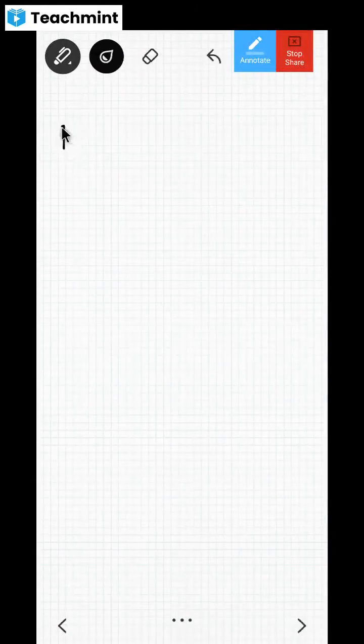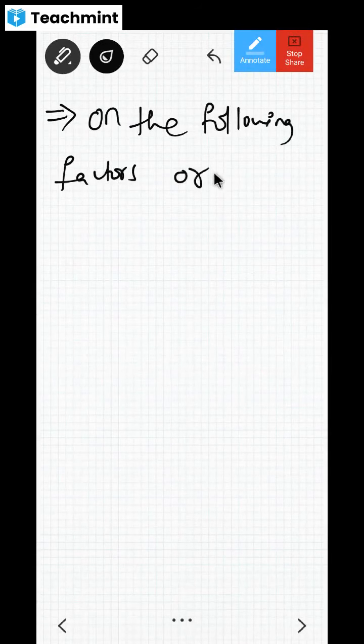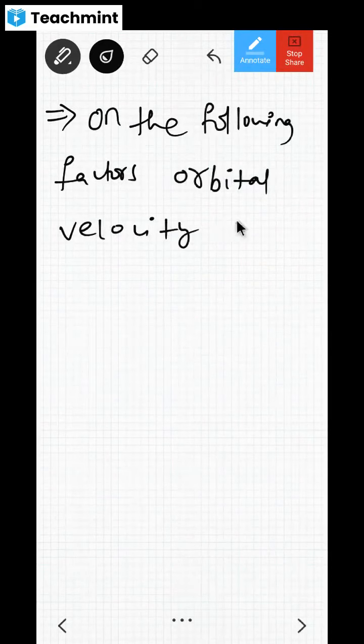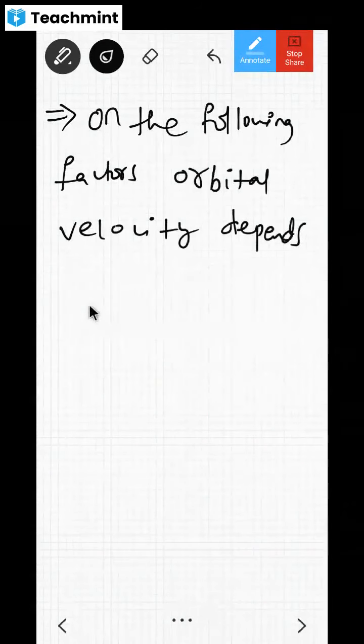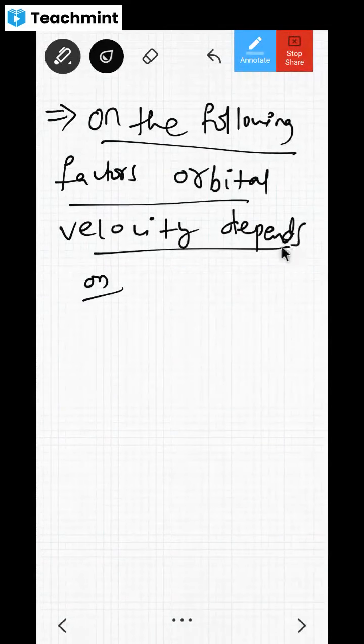First, you have to write how you are supposed to write the answer. You know the step writing, no? How will you write the answer? On the following factors, orbital velocity depends. Till the time you reach your 10th standard, you should know how to write these kinds of answers. You have to underline this. Then you have to write the first one. What is the first one?